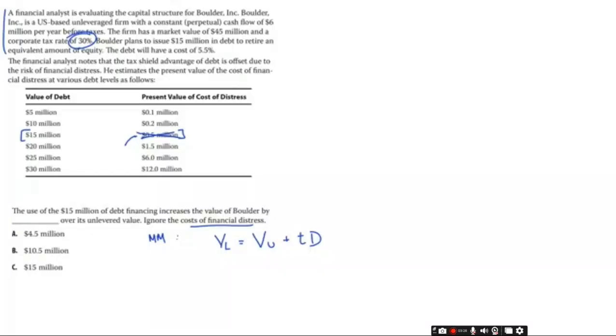Now, what do we have here? We're just asked for how much it increases the value. So it's just going to be the TD. Tax rate is 30%. Value of debt, 15 million. That's 4.5. The answer is A. Now note, we use that 15 million to retire the equivalent amount of equity. So we were just taking the unlevered and changing its capital structure. That's why this formula, at least in a world with M&M with all their restrictions, works.